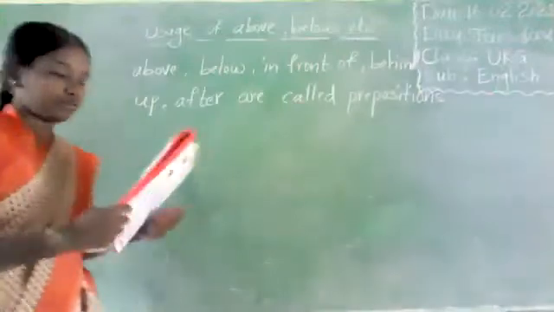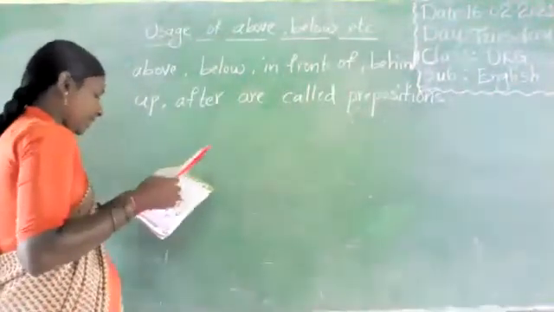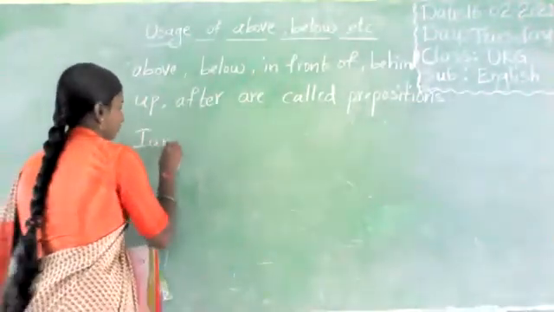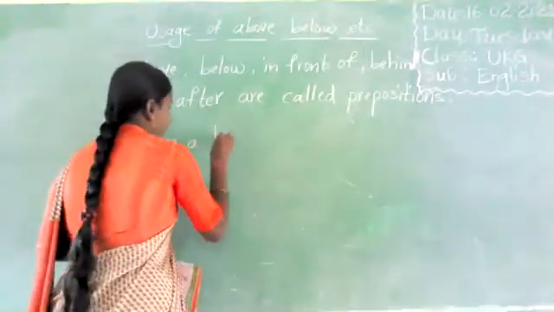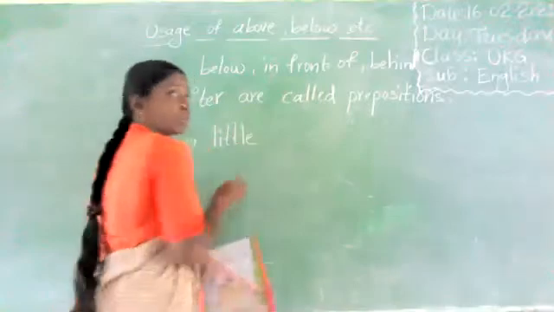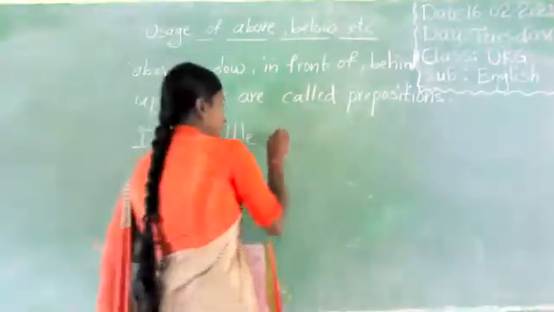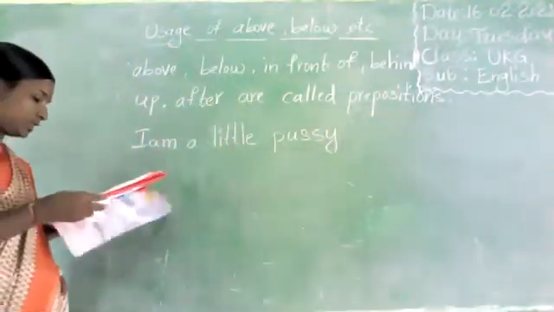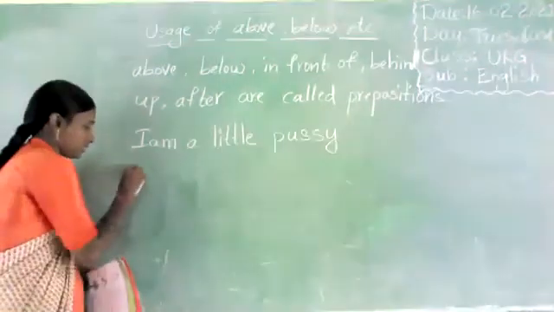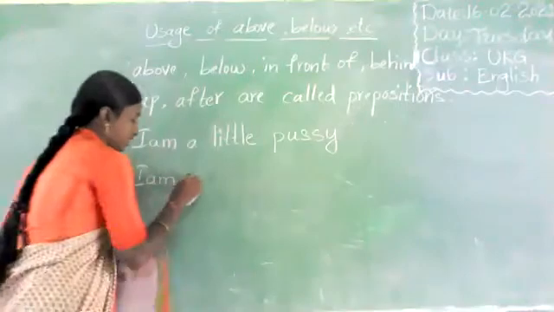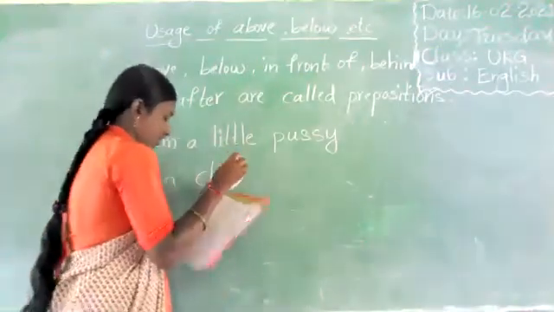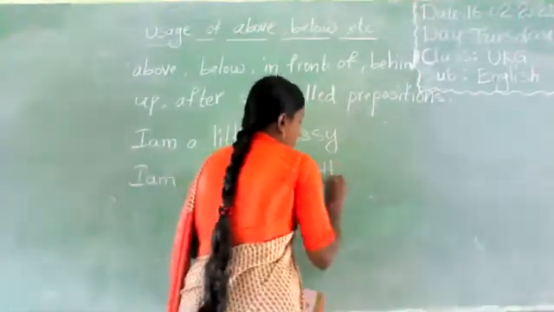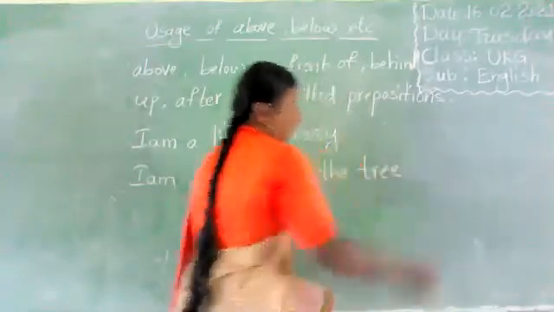Next, up. I am a little pussy, and climbing up the tree. I am climbing up the tree.